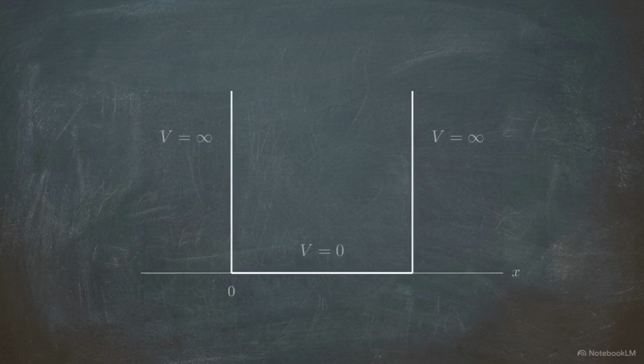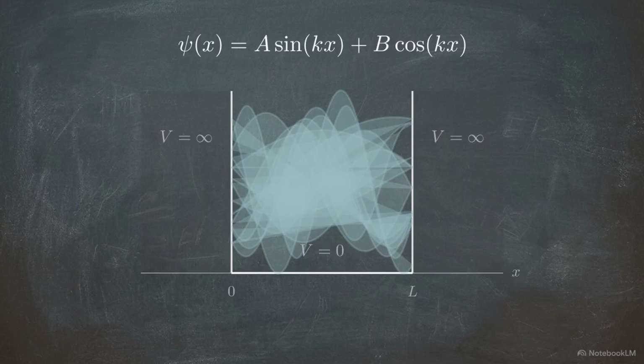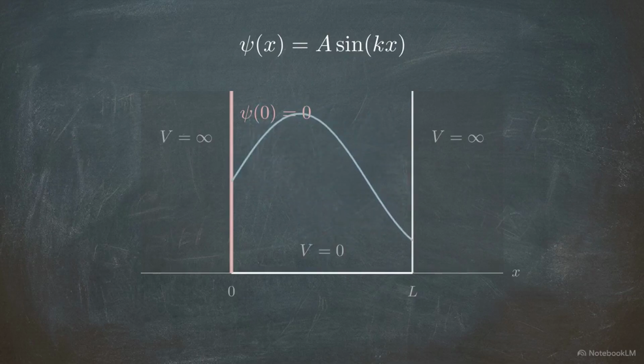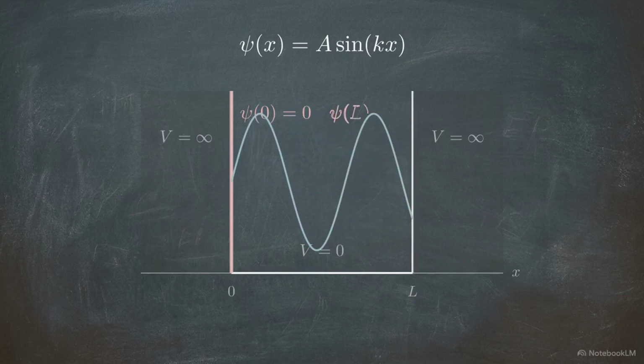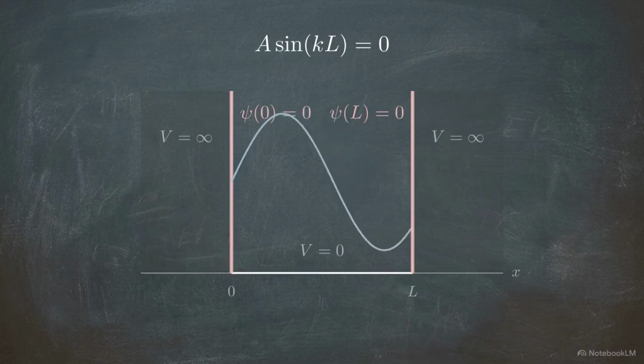Inside the well, the Schrödinger equation is a spatial oscillator. Its general solution is psi of x equals A sine kx plus B cosine kx. At this stage, any energy is possible. The wave vector k can be any positive number. We apply the first boundary at x equals 0. Since the wave function must be 0 here, the cosine term, which is 1 at the origin, must be eliminated. Setting the constant B to 0 leaves us with a pure sine wave, A sine kx.